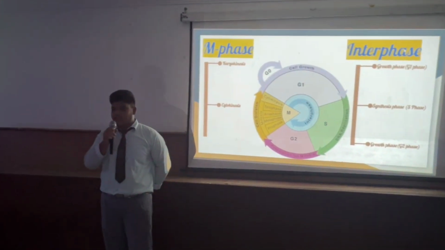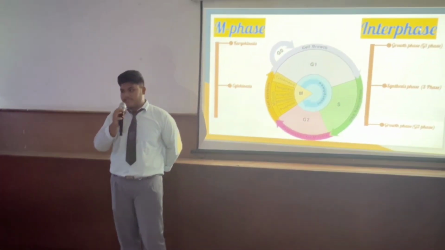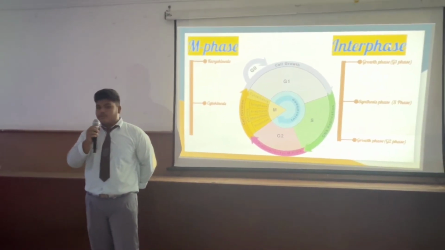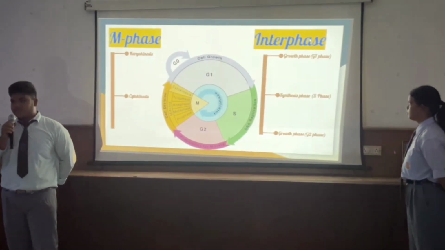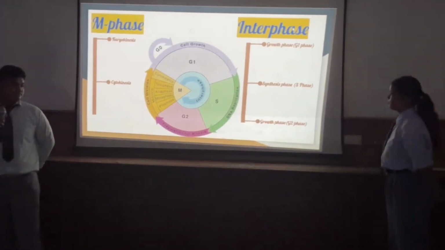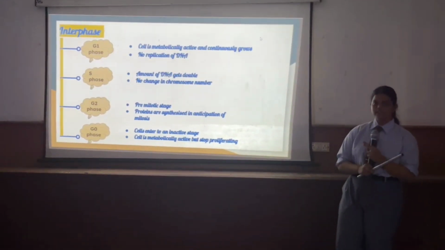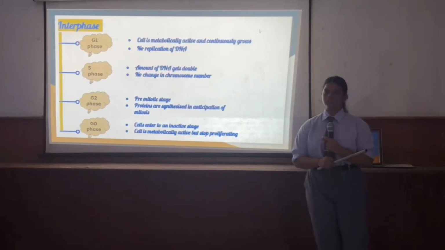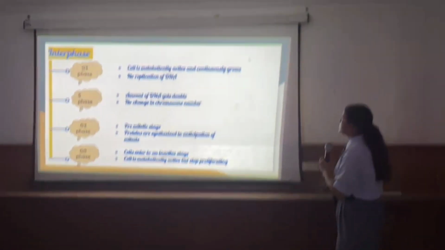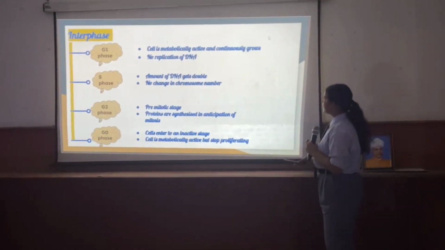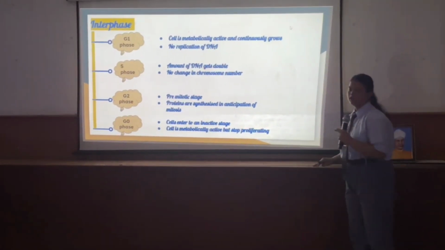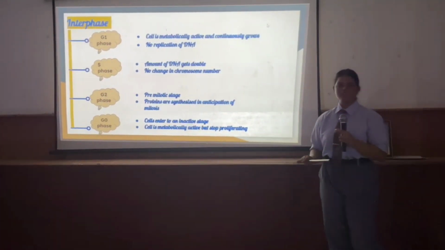Interphase, M phase. Interphase consists of 3 types, G1, S, G2. M phase consists of 4 types, prophase, metaphase, anaphase, telophase. G1 phase means gap 1 phase, S phase means synthesis phase, and G2 means gap 2 phase. What happens in G1 phase? The cell is metabolically active and continuously grows. No replication of DNA. Replication means duplication of DNA.